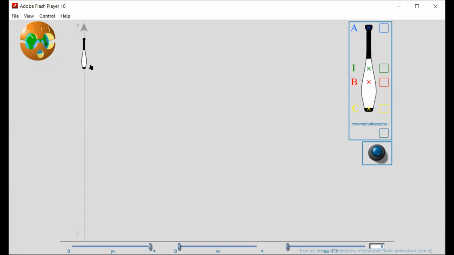What will be the motion of this club when it is falling downward? Just look at there. It will fall under the acceleration of gravity like this. Once more, just look at, it will fall like this.